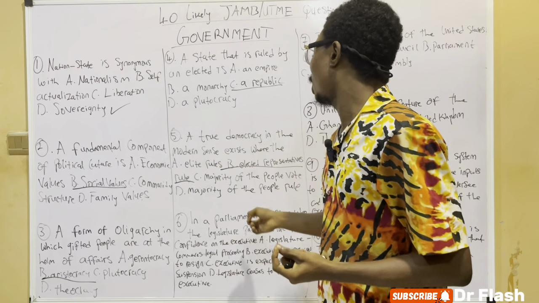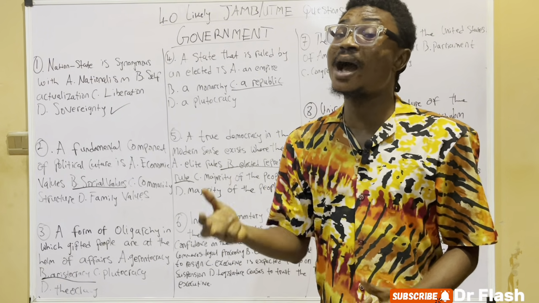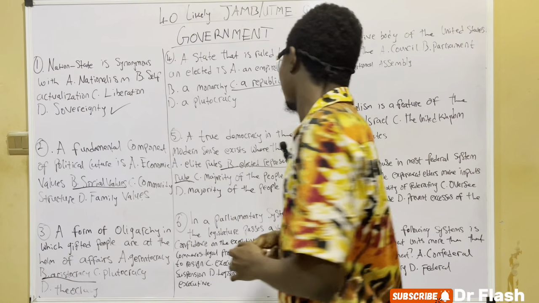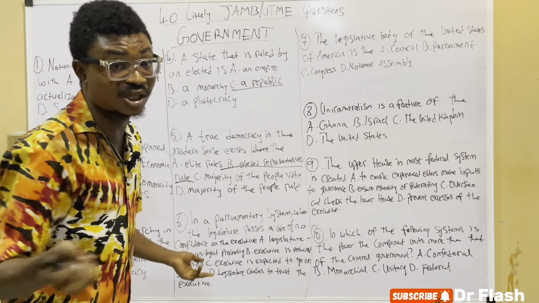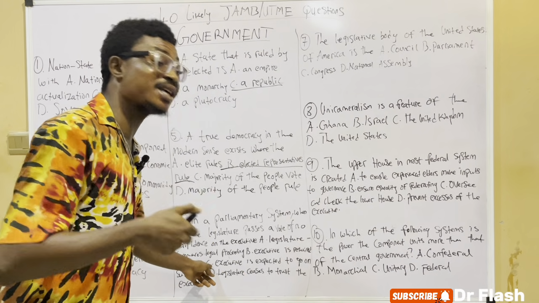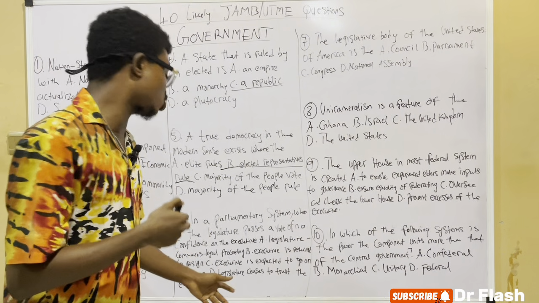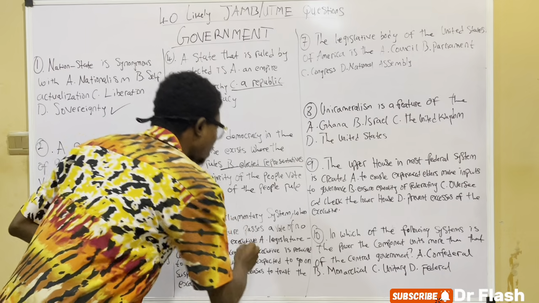So in this question, when a vote of no confidence is passed, it simply means that the members of the executive are expected to resign. So the right answer to pick here is A, legislation commences legal proceeding? No. B, executive is required to resign. Or C, executive is required to go on suspension. Or D, legislation ceases to trust the executive. The right answer to pick here is executive is expected to resign.